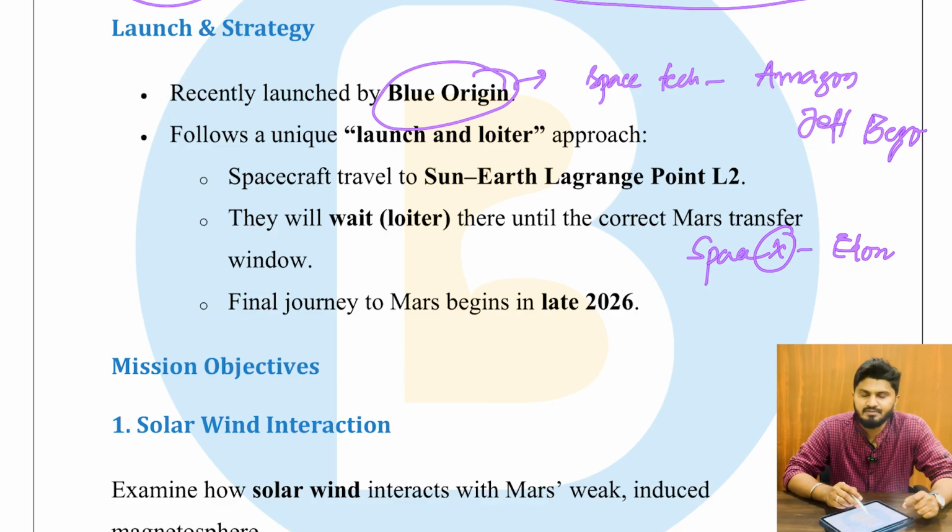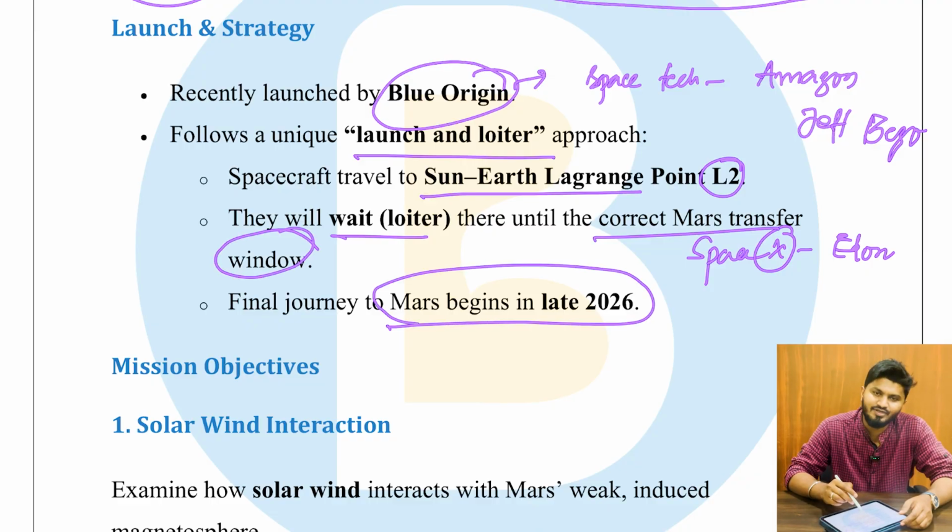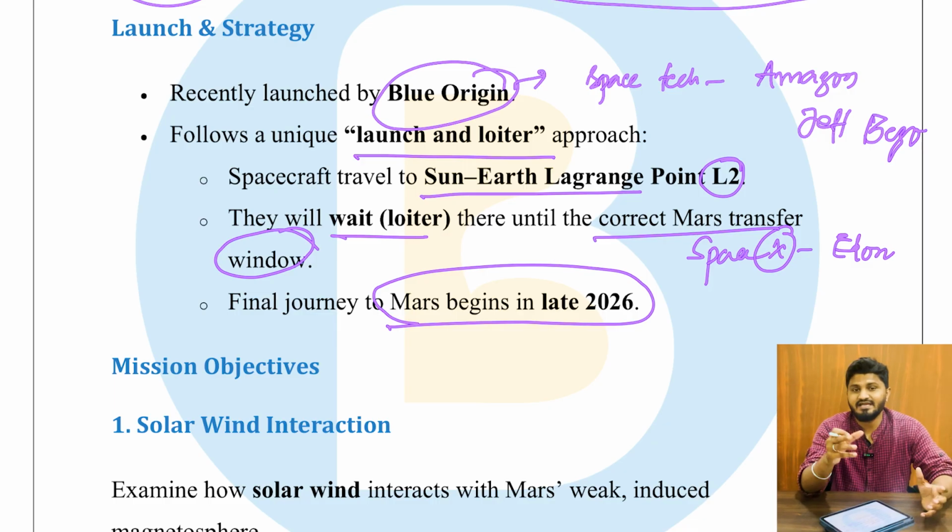So this was launched by Blue Origin, a private company, but the mission is from NASA. It follows a unique launch-and-loiter approach. The spacecraft travel to the Sun-Earth Lagrange point L2 and wait, or loiter, there until the correct Mars transfer window. Finally, the final journey to Mars begins in late 2026. Instead of sending it directly to Mars orbit, it is sent to a Lagrange point first and then jumps to Mars. India's Mars Orbiter Mission also employed a similar approach.